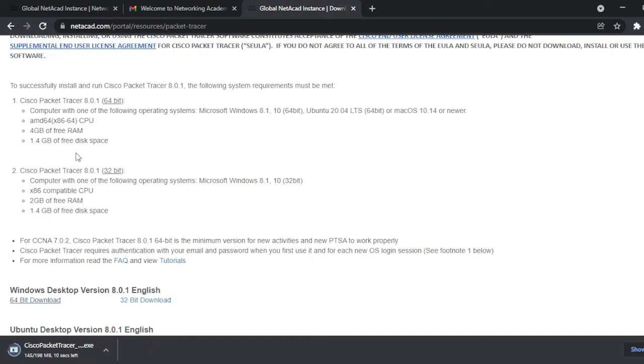So I just click the 64-bit, and then there's a loading part at the bottom of my screen. So I just wait for the download to finish.